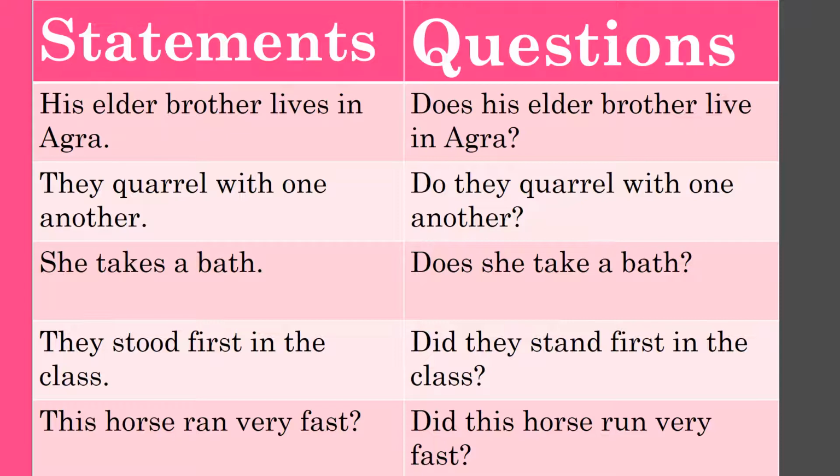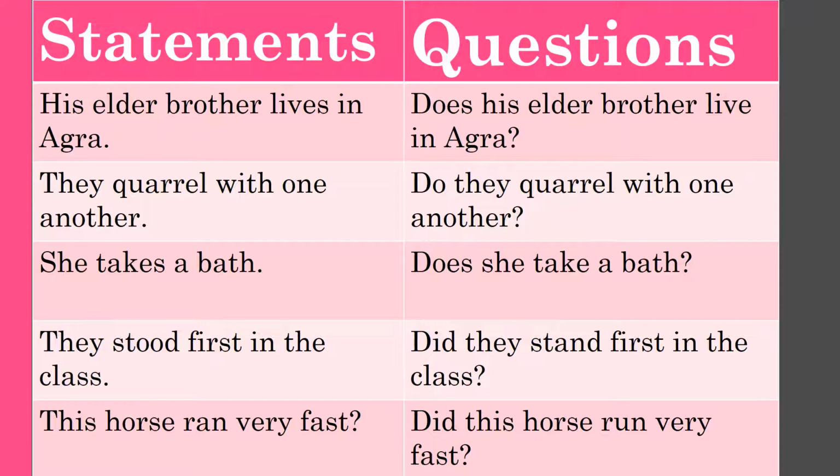So first does will come, then subject, and then base form of the verb live, that is live, that will come. His elder brother lives in Agra. An interrogative sentence for this statement is: does his elder brother live in Agra, and a question mark at the end.